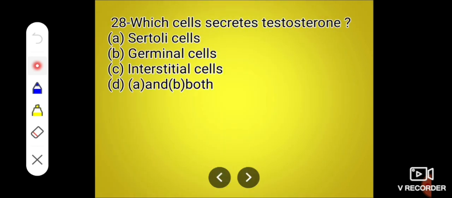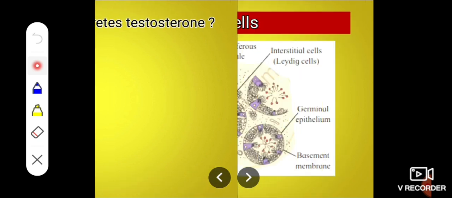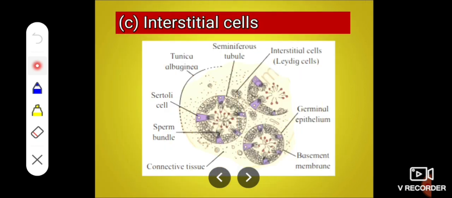Which cell secretes testosterone? A. Sertoli cell, B. Germinal cell, C. Interstitial cell, D. Both A and B, that is Sertoli and germinal cell. The correct answer is interstitial cell, which is also called Leydig cell, situated in between the seminiferous tubules.